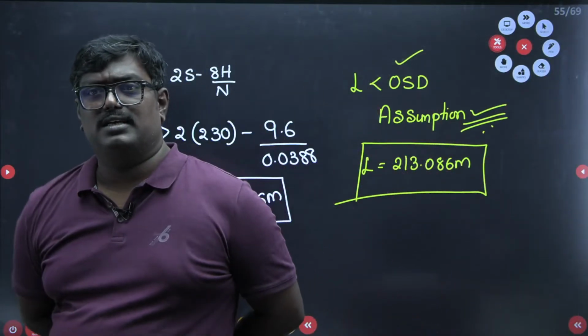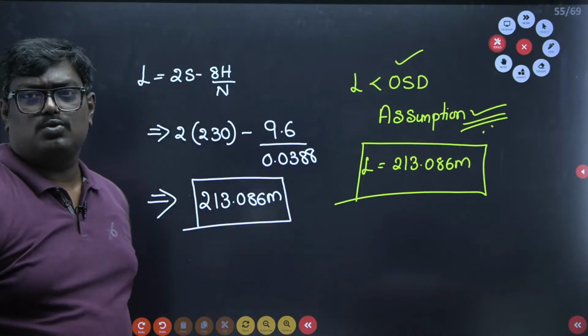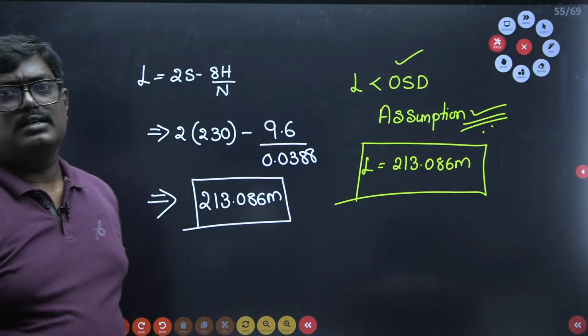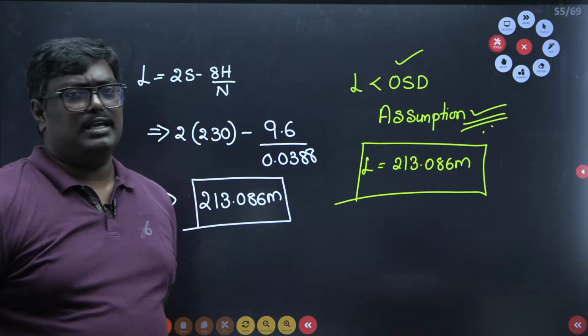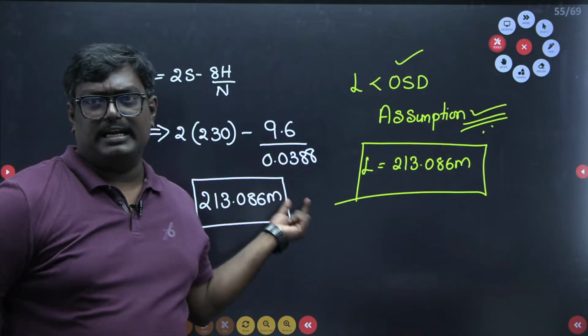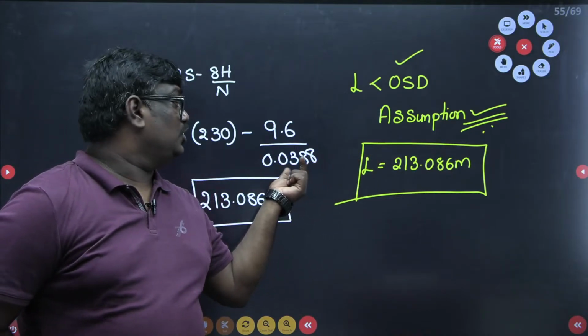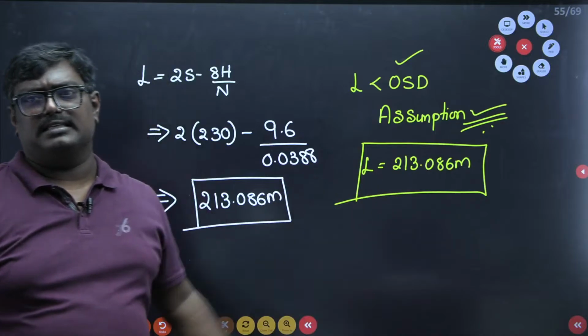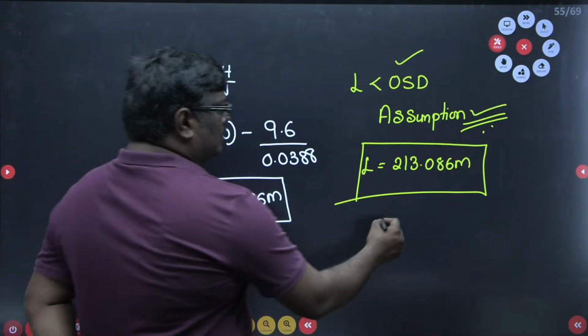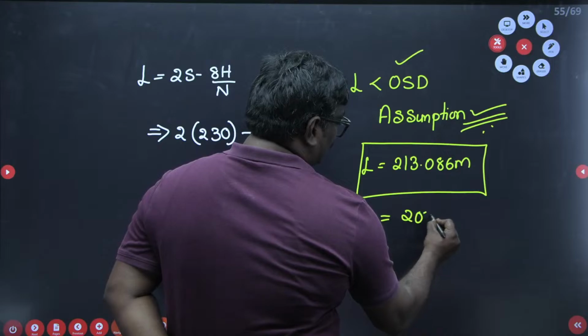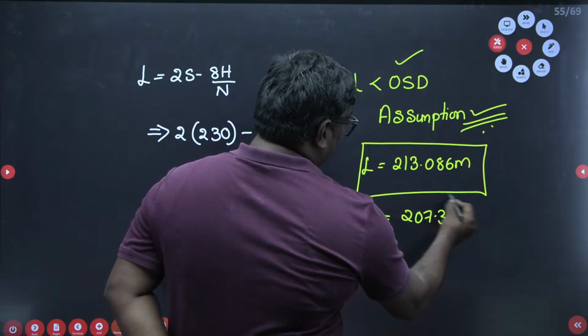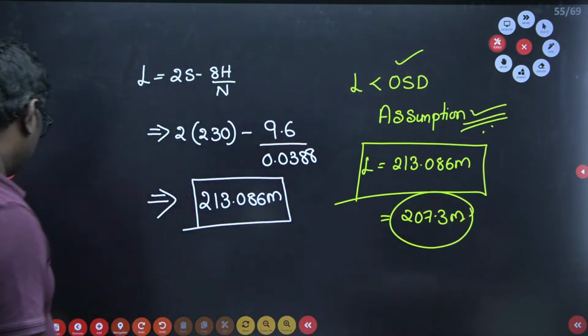Is this clear, sir? Okay, you got how much, sir? 207.36. See, Sweta, Sai, if you take 0.038 only, you will get it. I think you are taking 0.388. That is the reason. Okay, if you got 207 also, it will be in that range only. Okay, not an issue.